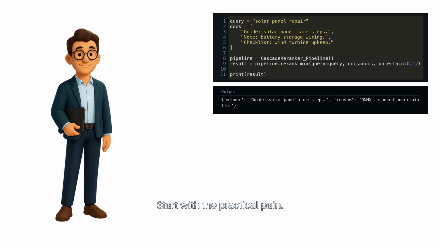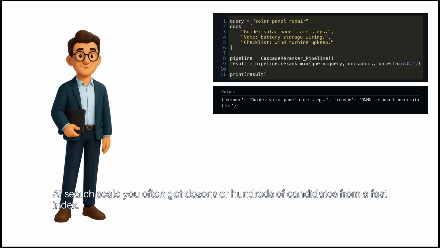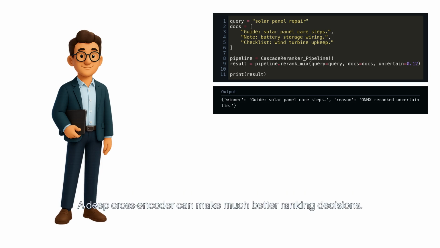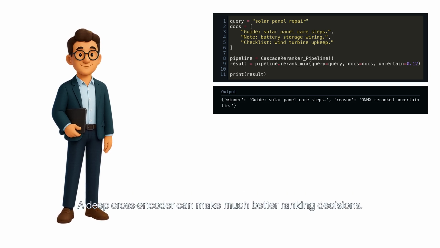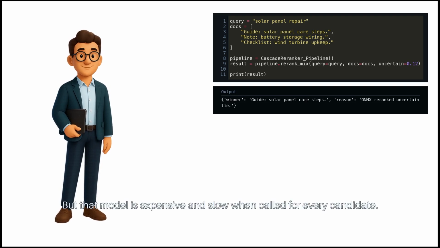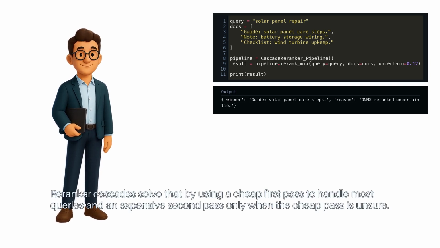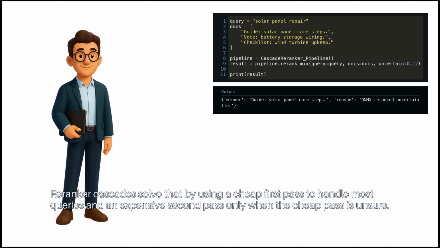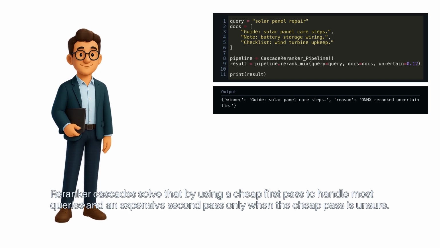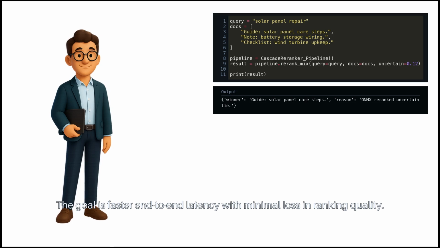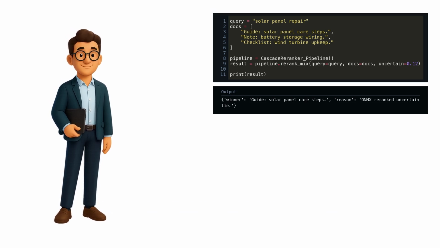Start with the practical pain. At search scale, you often get dozens or hundreds of candidates from a fast index. A deep cross-encoder can make much better ranking decisions. But that model is expensive and slow when called for every candidate. Reranker Cascades solve that by using a cheap first pass to handle most queries and an expensive second pass only when the cheap pass is unsure. The goal is faster end-to-end latency with minimal loss in ranking quality.